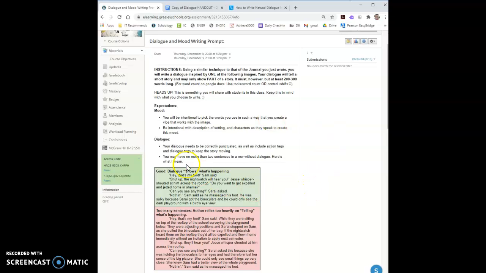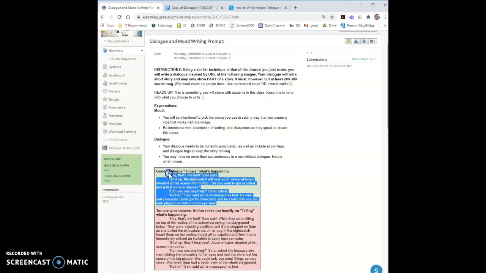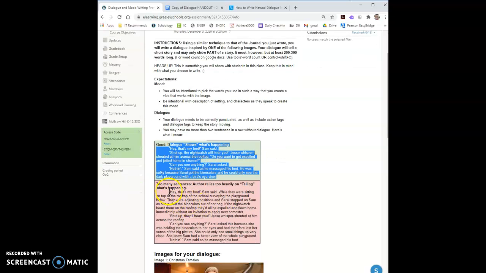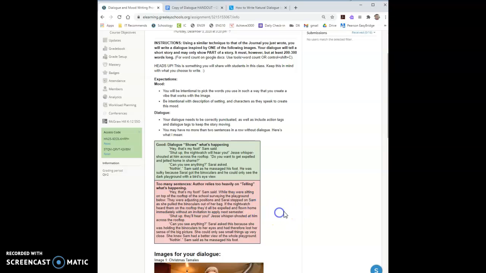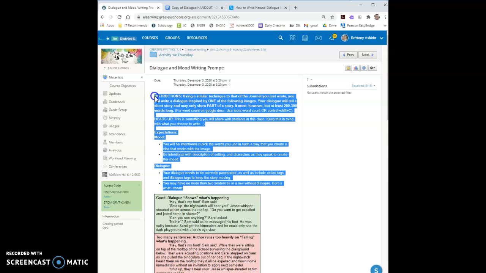So keep that in mind. This also is a good guideline: you may have no more than 2 sentences in a row without dialogue. So notice that these are a lot of dialogue. This one involves multiple sentences in a row without dialogue, and this is a no-no. Don't do that. So please do read through these instructions carefully before you begin.